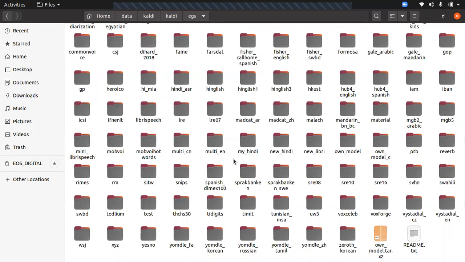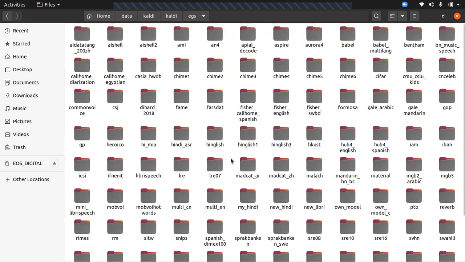So it needs to be more than 30 hours for the DNN model to train in Kaldi. It won't run without that. And even for that, the latest DNN models need a GPU compulsorily. Without a GPU, you can't train the DNN models in Kaldi. So while installing Kaldi, CUDA should be installed prior to that.